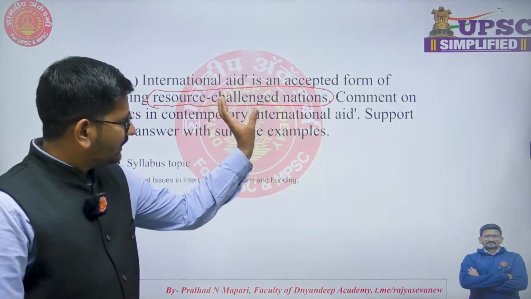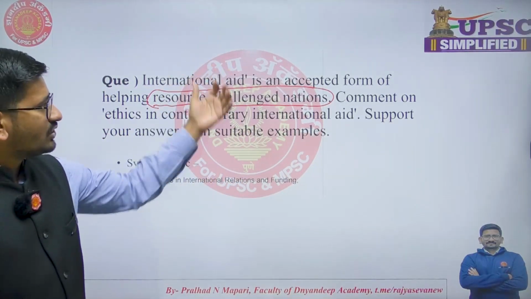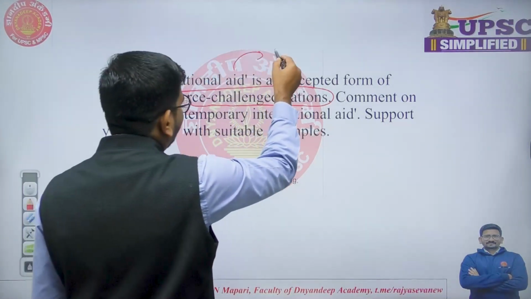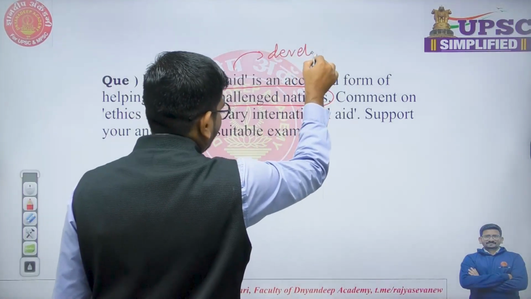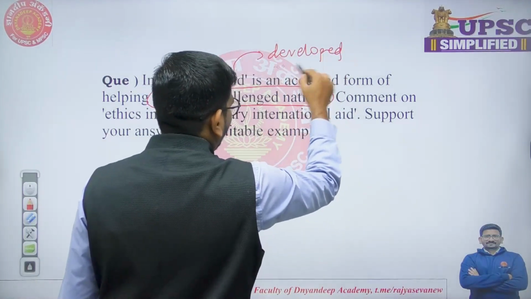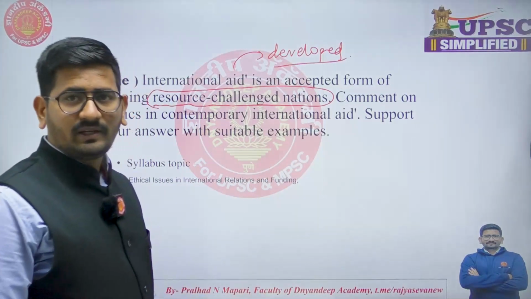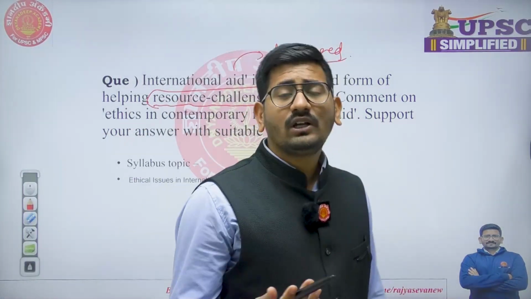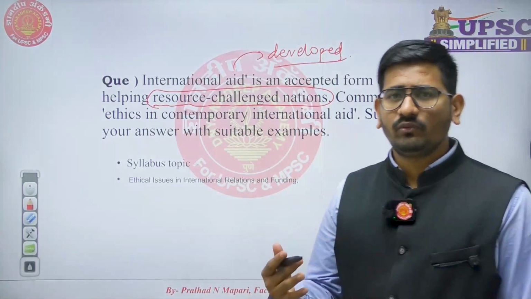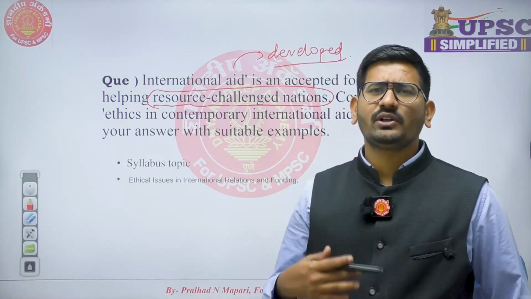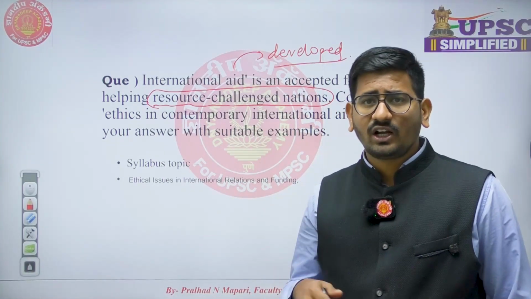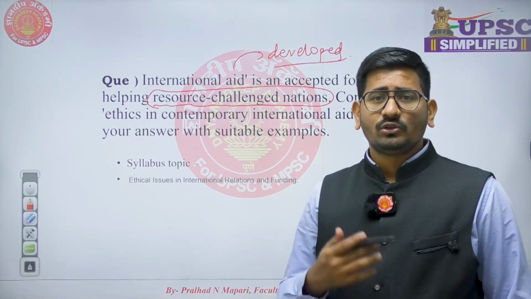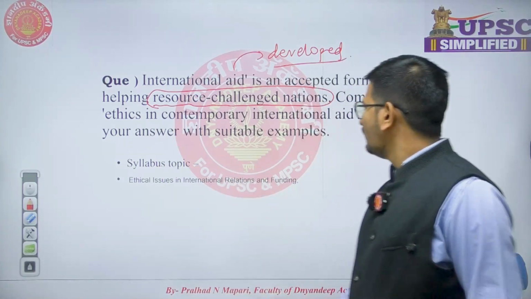Such countries receive international aid from developed countries that have vast resources, like the US, Japan, Britain, or European countries, including China, and to an extent even India. We have already seen that India is giving aid to Afghanistan, Sri Lanka, Bangladesh, Myanmar, the Maldives, etc.